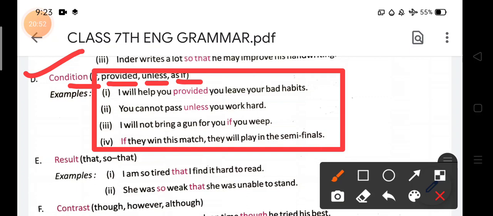Next, if they win this match, अगर वे लोग ये मैच जीत जाते हैं, they will play in the semi-final. So to reach and play in the semi-final, they have a condition that they must win this match. If they win this match, अगर वो लोग ये मैच जीत जाते हैं, they will play in the semi-final. It means that when they do not win this match, then they will not play in the semi-final. So this is the condition put here.